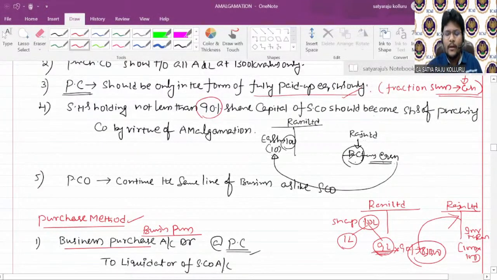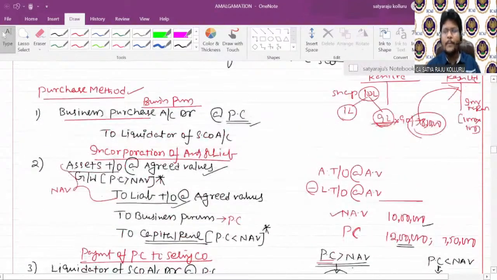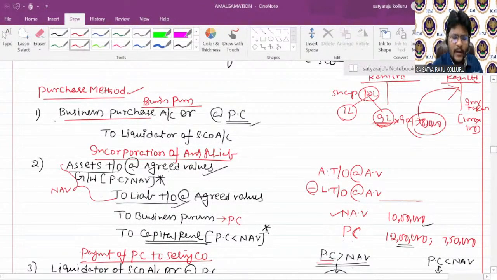Hope you understand. Okay. Next, coming to the purchase method. In the books of the purchasing company, if the amalgamation is amalgamation in the nature of purchase, we need to adopt the purchase method. The first and foremost entry is Business Purchase account debit to liquidator of selling company at the rate of purchase consideration. Business purchase means you are purchasing the assets and liabilities. That's why you need to incorporate assets as well as liabilities at agreed values. Then the business purchase should be knocked off.